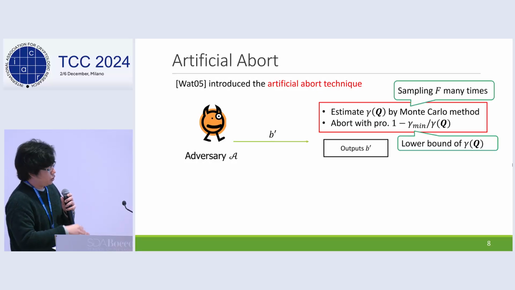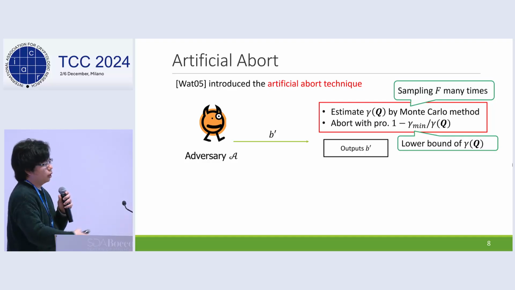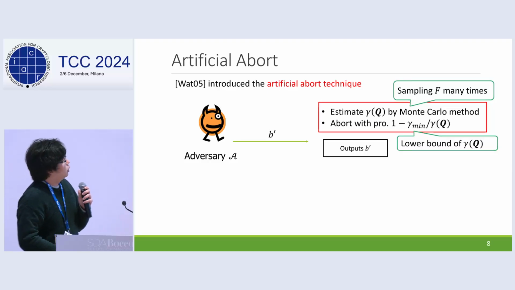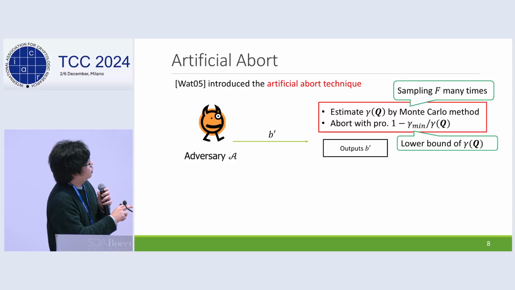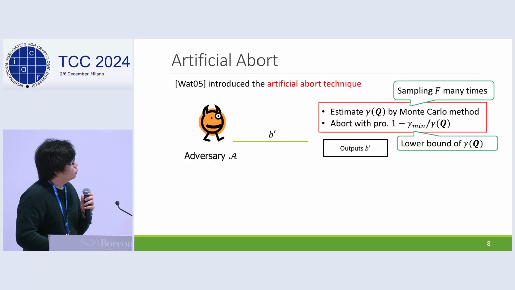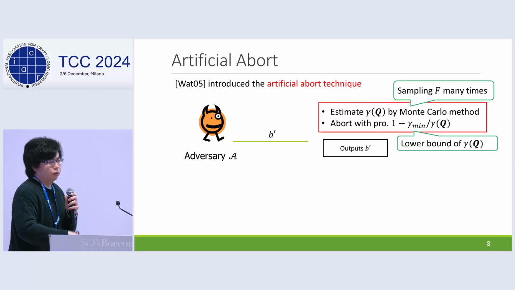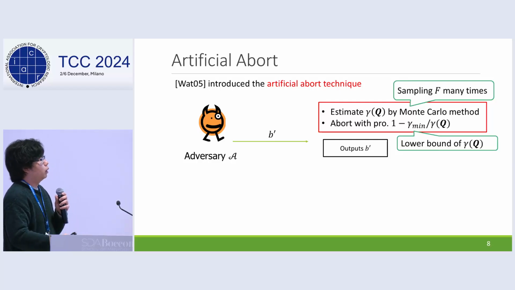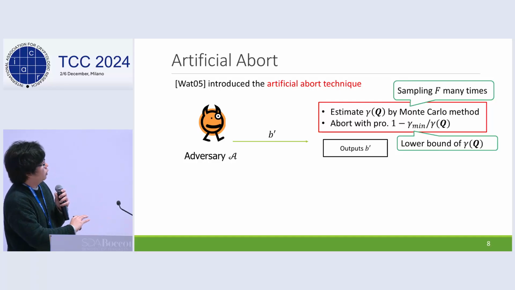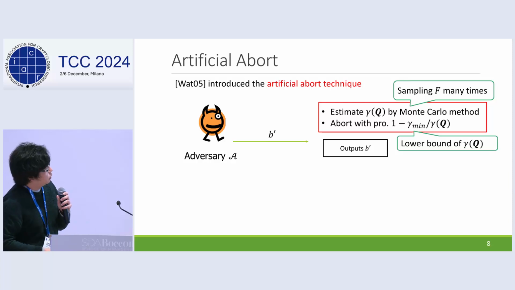In short, the reduction adds an additional abort step after adversary output B prime. Specifically, the reduction first estimates the no-aborting probability gamma by using the Monte Carlo method. Specifically, it samples many partitioning functions and counts the number of partitioning functions satisfying the aborting condition for a fixed query sequence. After that, the reduction aborts the game with this probability,